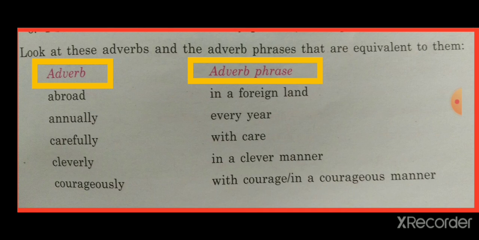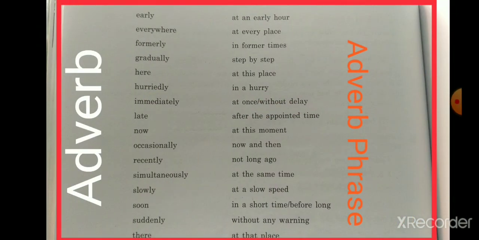Courageously, with courage or in a courageous manner. Early is an adverb; at an early hour is an adverb phrase. Everywhere, at every place. Formerly, in former times. This is how you will remember how we can change adverbs into adverb phrases.